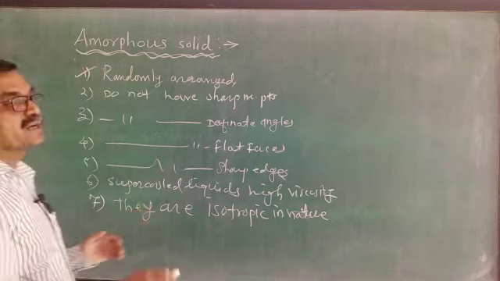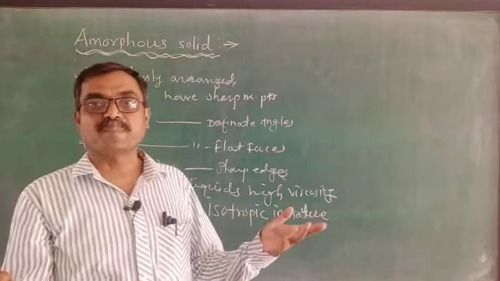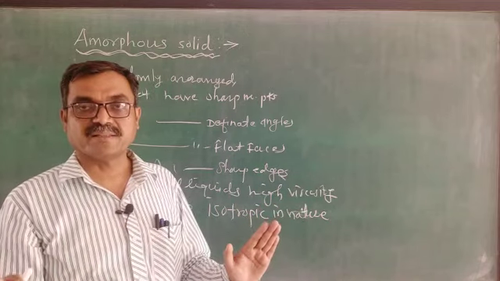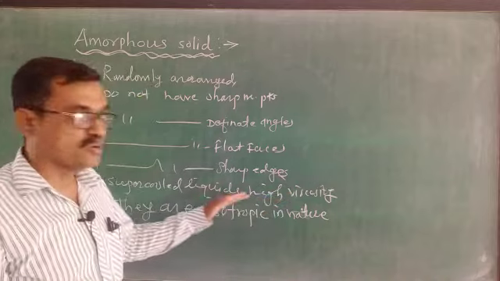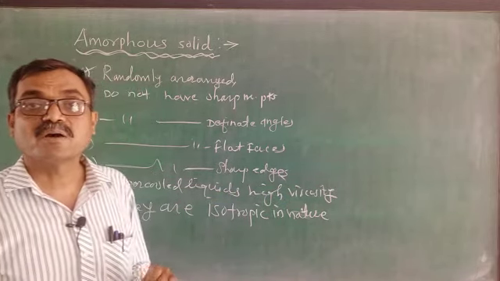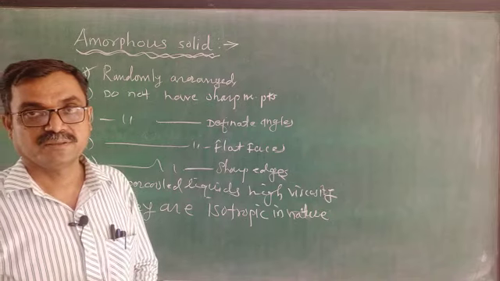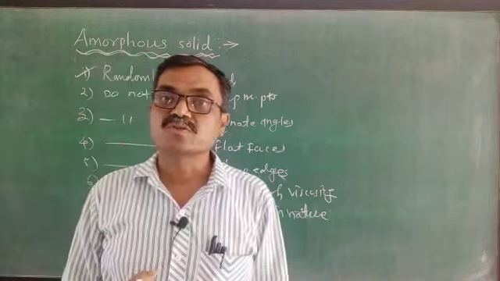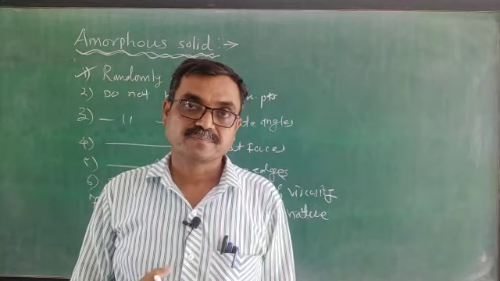Then they do not have sharp melting point, sharp edges, flat faces, and definite interfacial angles. They are also known as supercooled liquids because they have high viscosity. And amorphous solids are isotropic in nature.